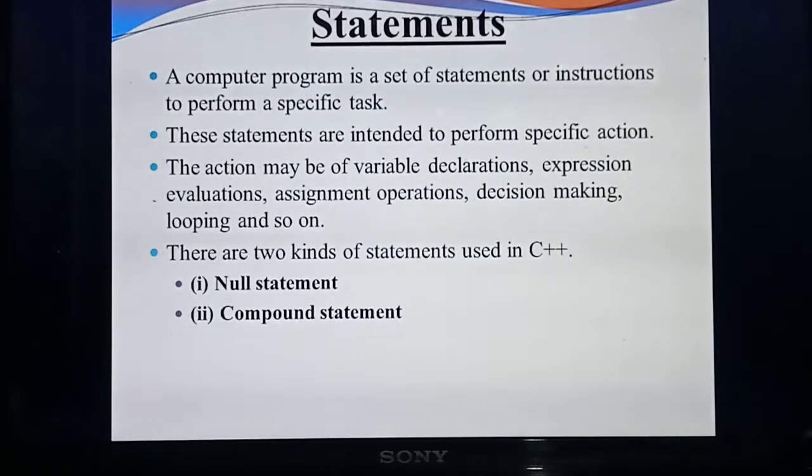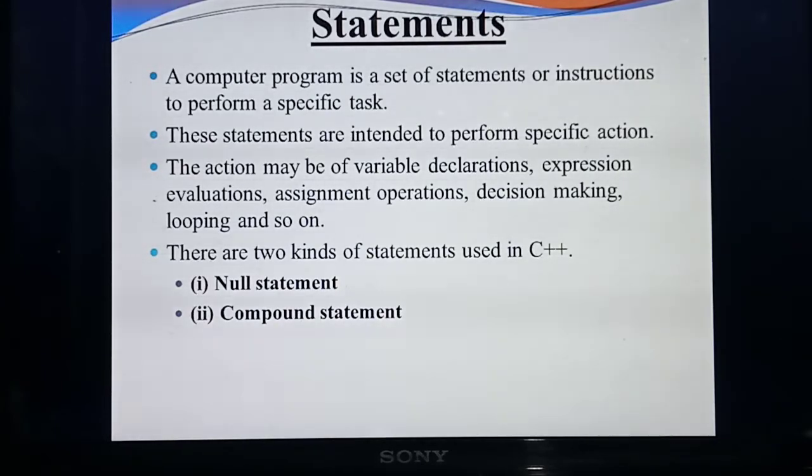So, next one is statements. What do you mean by statements? What's the other name for statements? Instructions. So, you have studied a lot of programs. A program is a set of statements or collection of statements. We can say the program is a set of statements, or a collection of instructions.